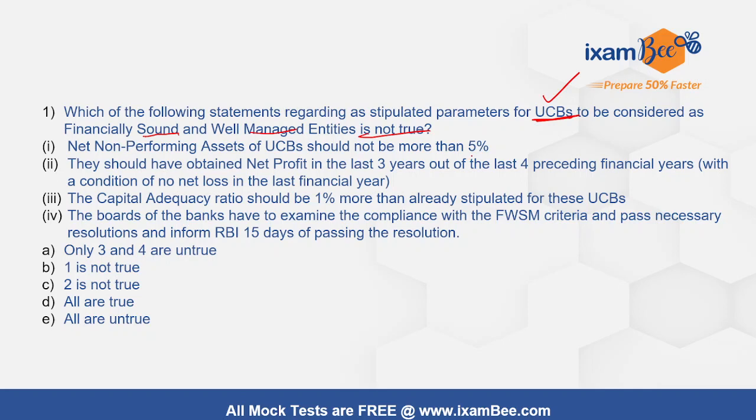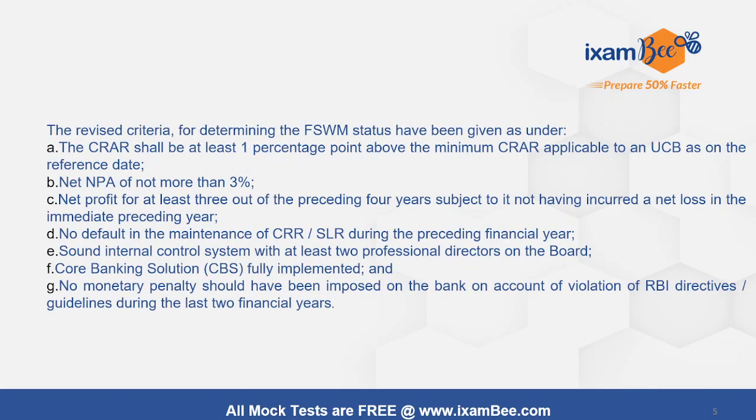Net non-performing assets of the UCB should not be more than 5%. They should have obtained net profit in the last 3 years out of the 4 preceding financial years, with the condition of no net loss in the last financial year. They should have a capital adequacy ratio of at least 1% more than that stipulated for the UCBs. So we'll see what is actually there in the circular.